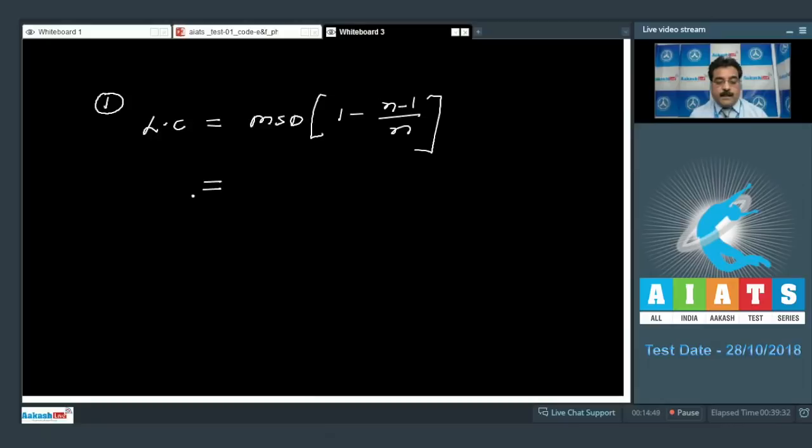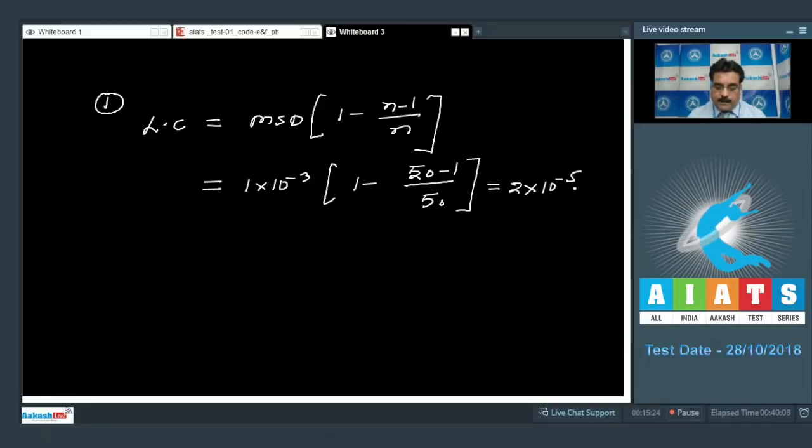The first option, vernier calipers with 50 divisions, means n is equal to 50, and 49 divisions of the main scale equal the vernier scale. Each division of the main scale is 1 millimeter. So in meters, 1 into 10 to the power minus 3, times 1 minus 49 upon 50, which gives 2 into 10 to the power minus 5 meter. You can write that as 1 divided by 10 with 5 zeros.